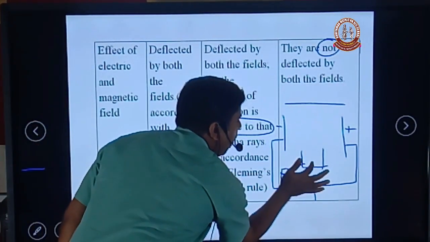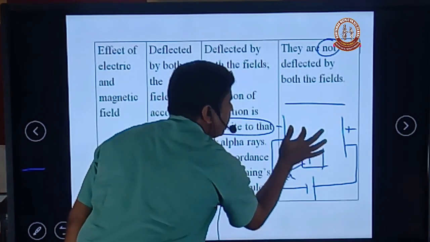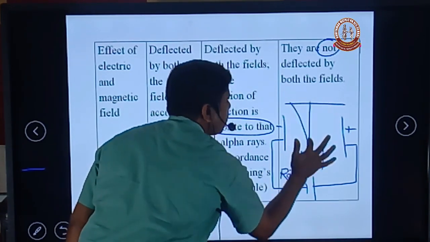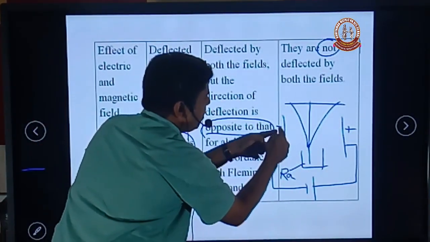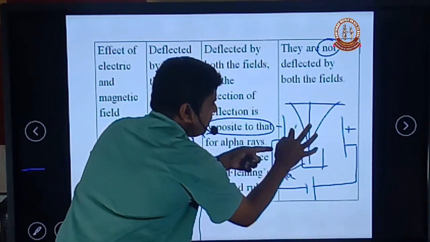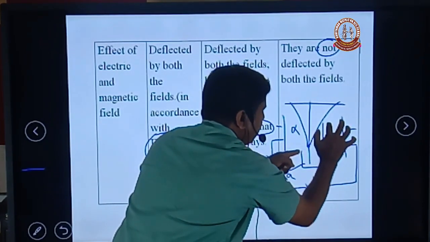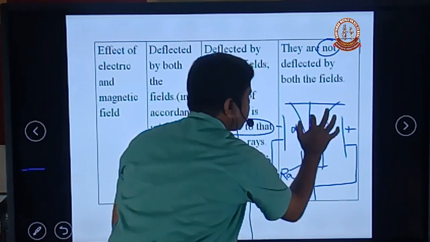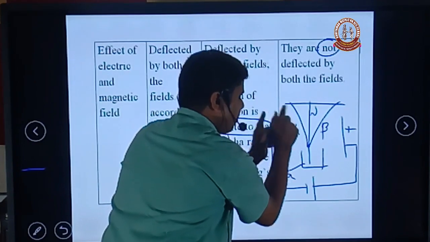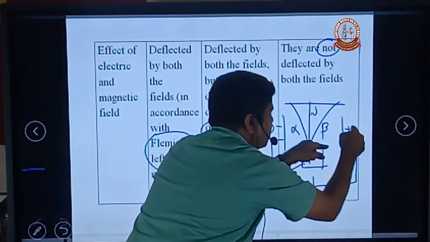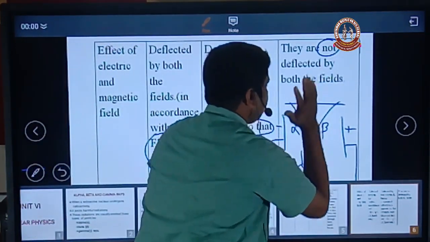Now the nuclear radiation comes from the narrow opening of the lead block. It can be deflected. The radiation deflected towards the negative terminal of the plate is called alpha. The radiation deflected towards the positive terminal of the plate is called beta. The undeflected radiation is gamma. Why is alpha deflected towards the negative terminal of the plate? Because alpha is positive. Beta is deflected towards the positive terminal of the battery. So the undeflected particle is nothing but gamma.